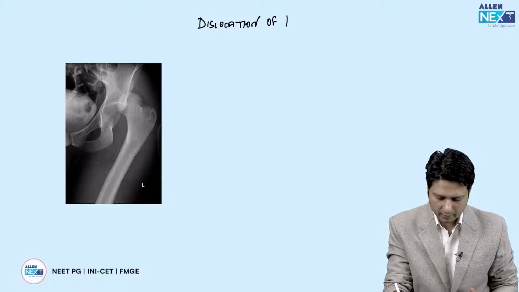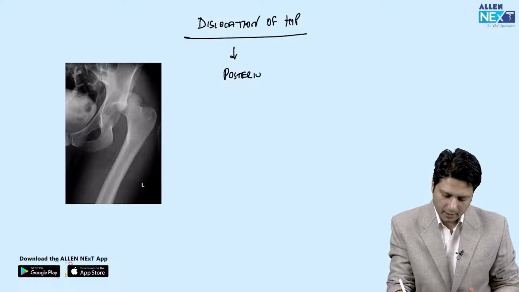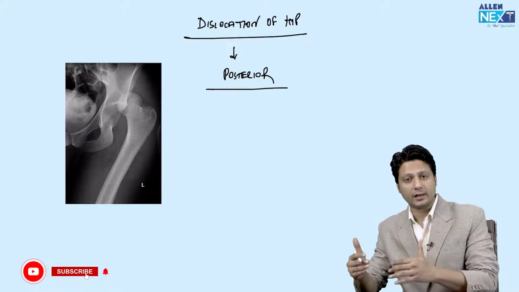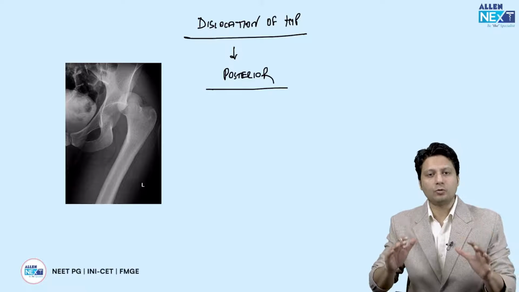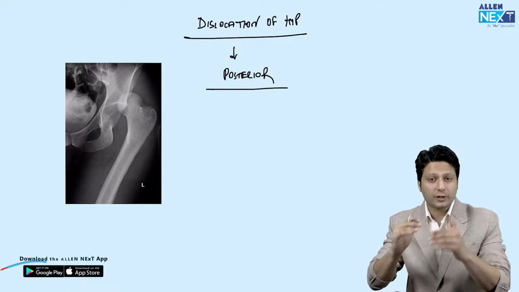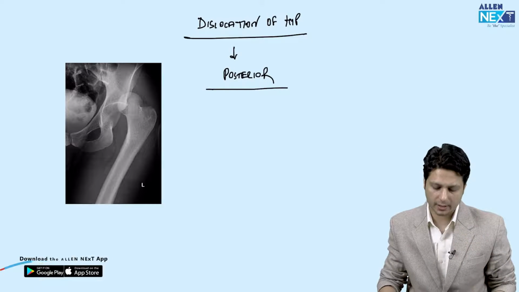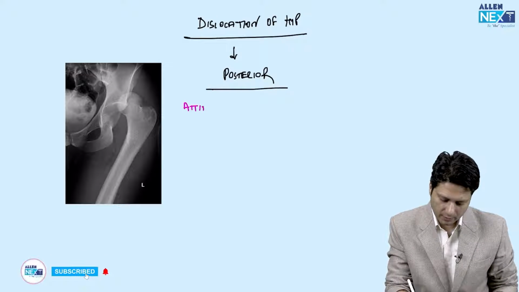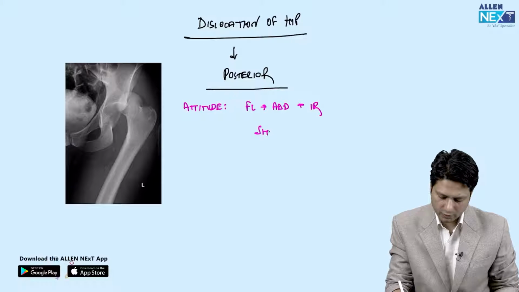Right, because it is a part of, if there is a dislocation of the hip joint, you know the majority of the time the dislocation of the hip, the common one is the posterior dislocation of the hip. And if there is a posterior dislocation of the hip, you have to identify whether it is anterior or posterior on the x-rays. And on the x-rays, you have to know the dislocation attitude. If the hip joint is dislocated posteriorly, you should know its attitude. And the attitude for the posterior dislocation of the hip joint is flexion, adduction, and internal rotation along with shortening of the limb.